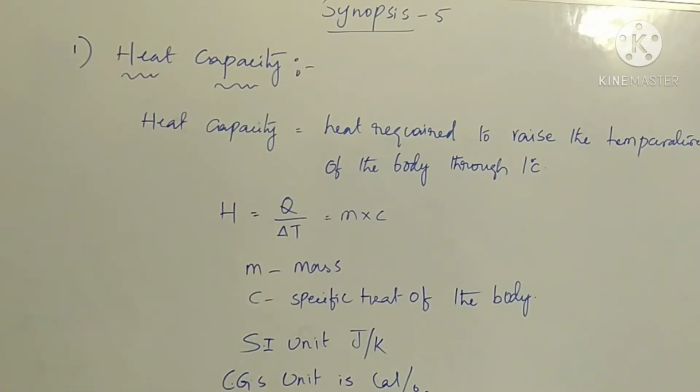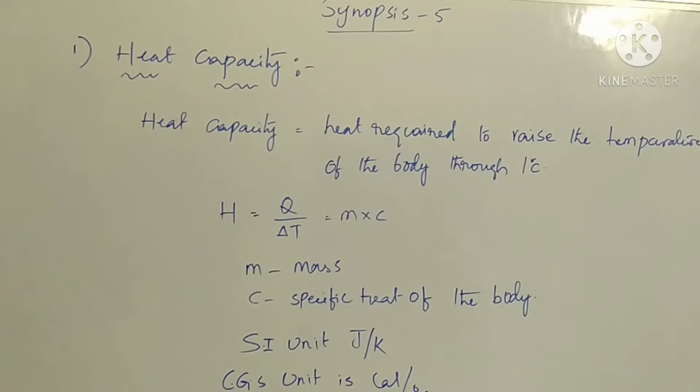And the CGS unit is calories per degree centigrade. Here SI means standard international units and CGS means centimeter gram second. Thermal capacity is nothing but heat capacity.